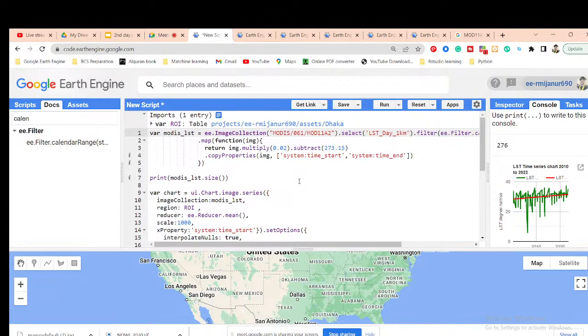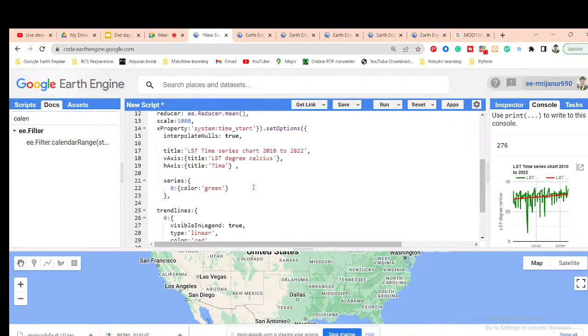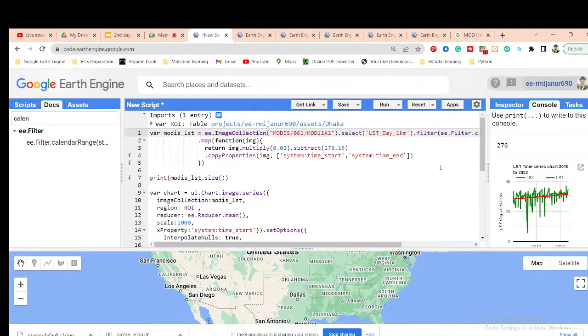For LST, the better ones are Landsat and Sentinel 3. Sentinel 3 is also possible to create that. We can also get the data from Copernicus for the LST band in Kelvin for Sentinel 3. Landsat is also available. We can get Landsat images from very long past time periods, like 1990 or 1983, so we can easily extract the LST information from Landsat. But Sentinel 3 is available only from 2015 or 16. So in this time we can get the result like that.